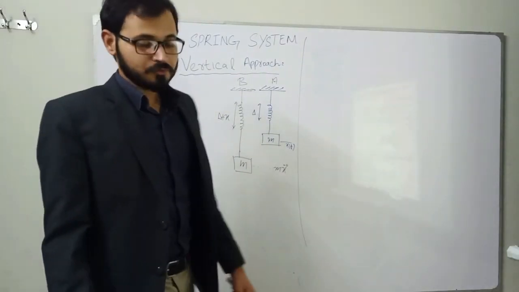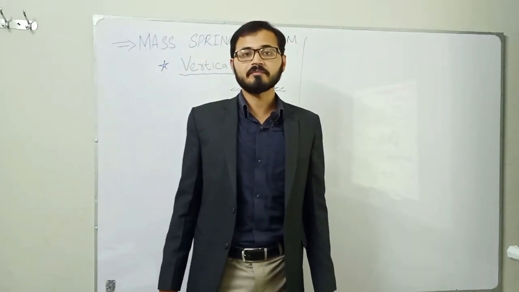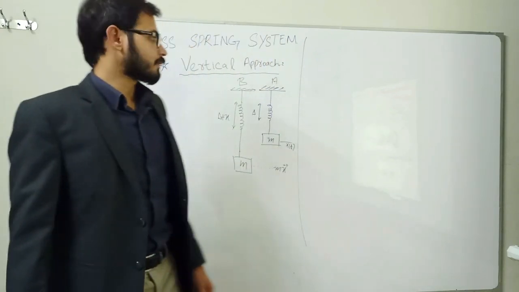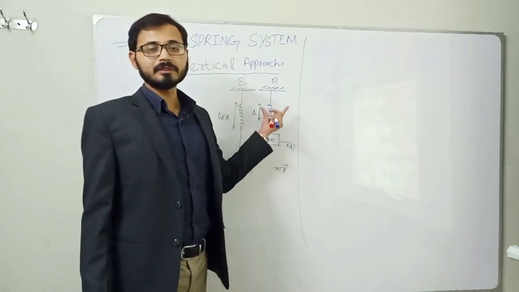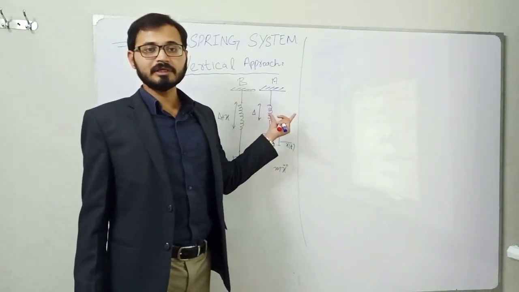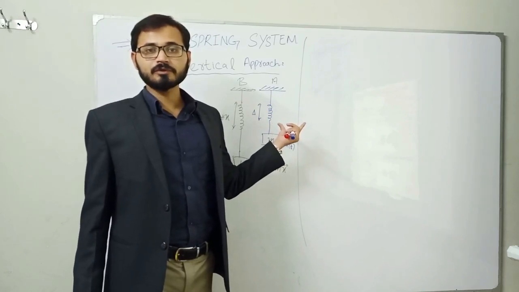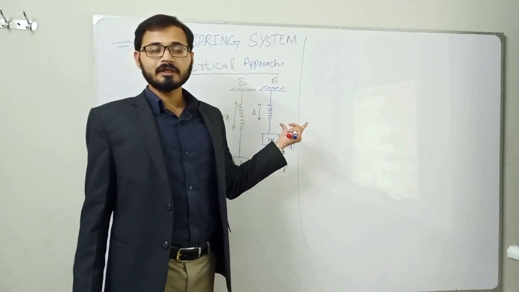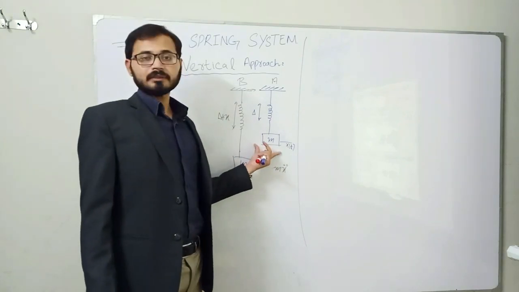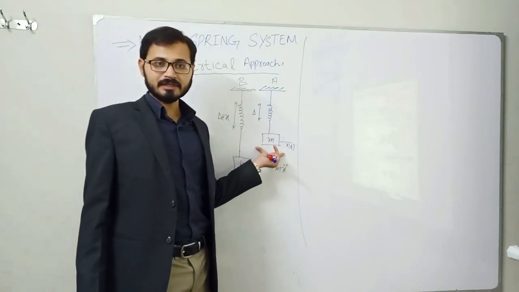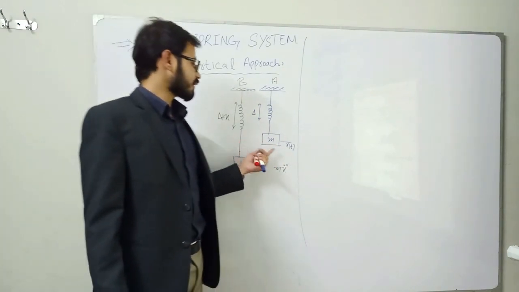Now we will use the force method, the Newton method with vertical approach, for the mass spring system. Consider a block of mass m that is supported with a fixed structure with the help of a linear spring. Again we will use the same approach: the spring is considered to be linear, of no mass and no damping parameter. Initially, in the static case, this mass is at rest. So we will solve it for static and dynamic case.